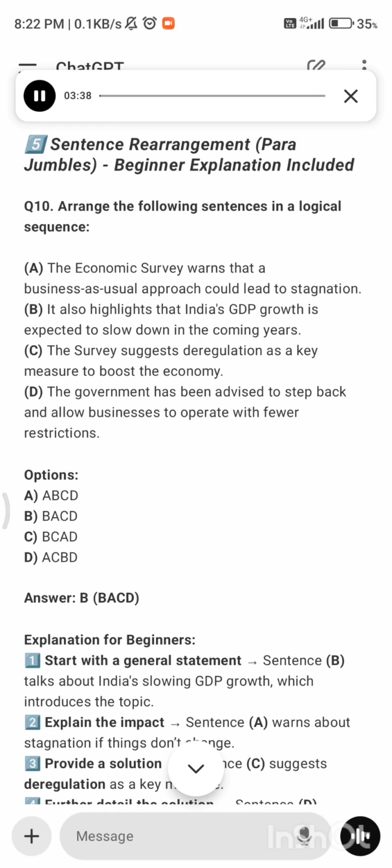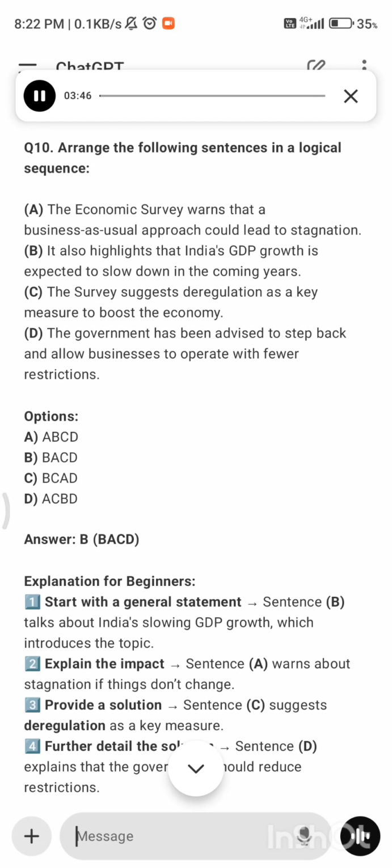5. Sentence rearrangements, beginner explanation included. Q10. Arrange the following sentences in a logical sequence. A. The economic survey warns that a business as usual approach could lead to stagnation. B. It also highlights that India's GDP growth is expected to slow down in the coming years. C. The survey suggests deregulation as a key measure to boost the economy. D. The government has been advised to step back and allow businesses to operate with fewer restrictions. Options: A, B, C, D; B, A, C, D.